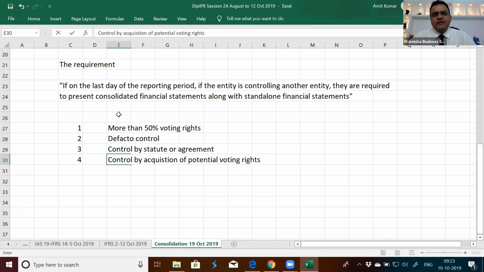That is, there are potential voting rights which can be converted into shares, and this right can be exercised anytime. This can also result in control.